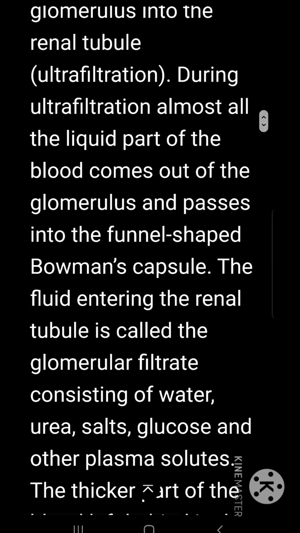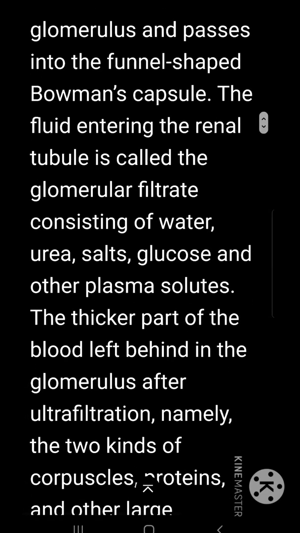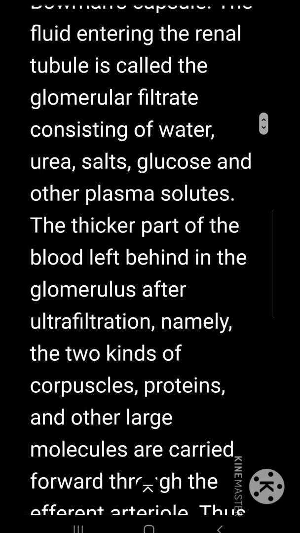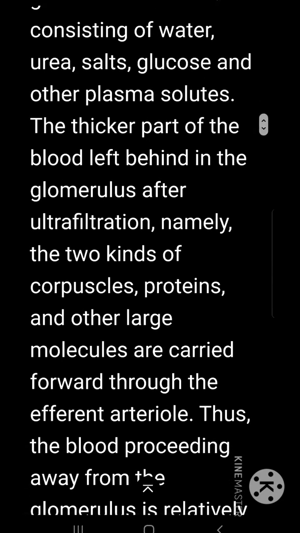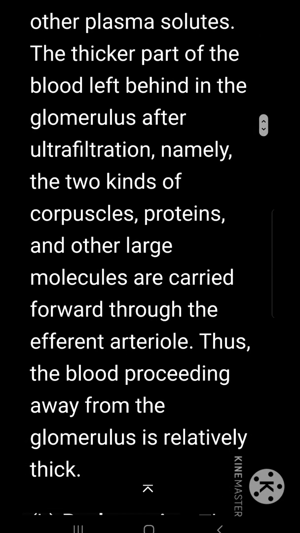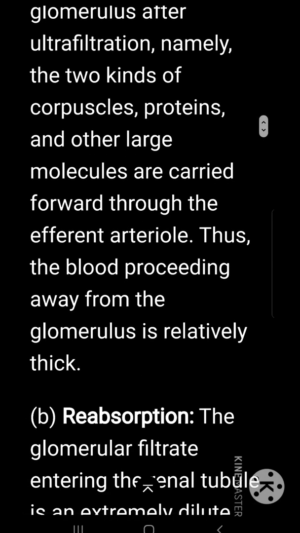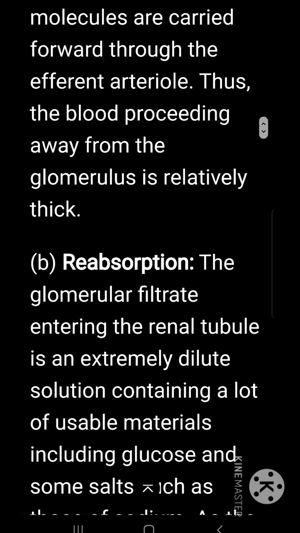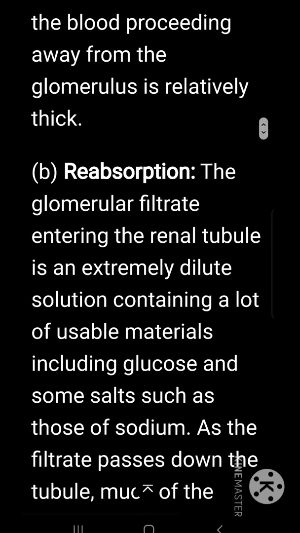During ultrafiltration, almost all the liquid part of the blood comes out of the glomerulus and passes into the funnel-shaped Bowman's capsule. The fluid entering the renal tubule is called the glomerular filtrate, consisting of water, urea, salts, glucose and other plasma solids. The thicker part of the blood left behind in the glomerulus after ultrafiltration, namely the two kinds of corpuscles, proteins and the other large molecules, are carried forward through the efferent arteriole. Thus the blood proceeding away from the glomerulus is relatively thick.